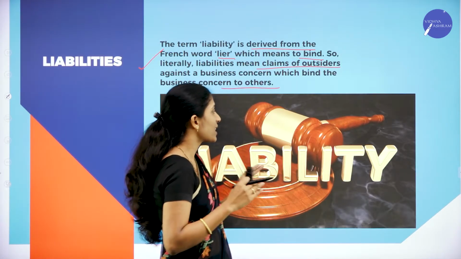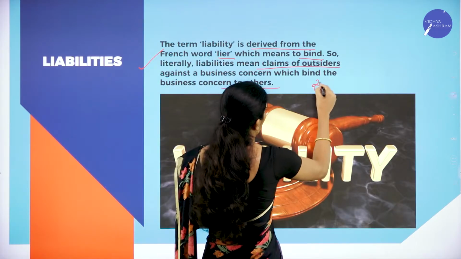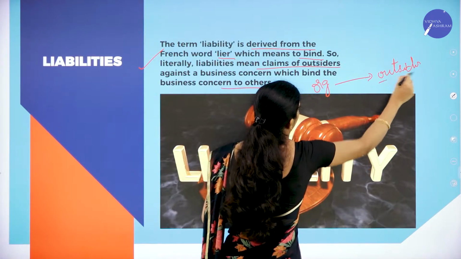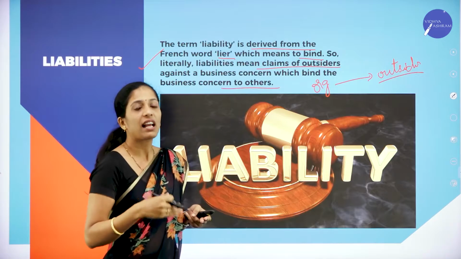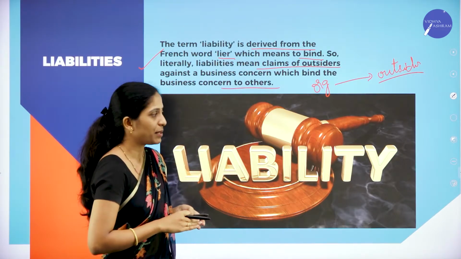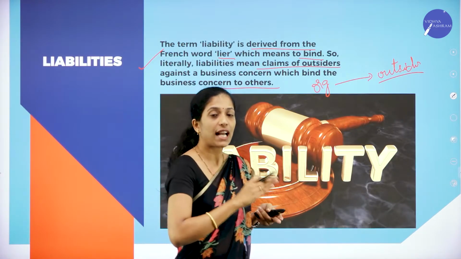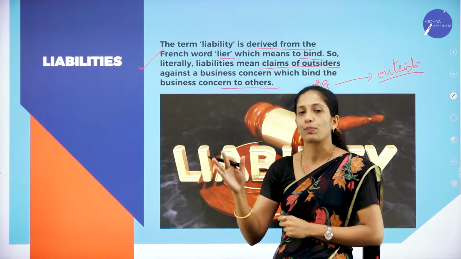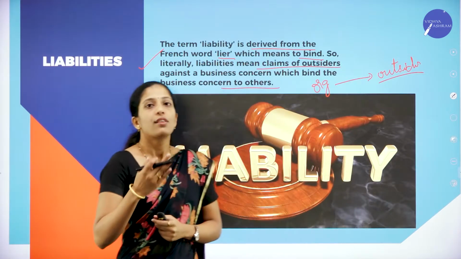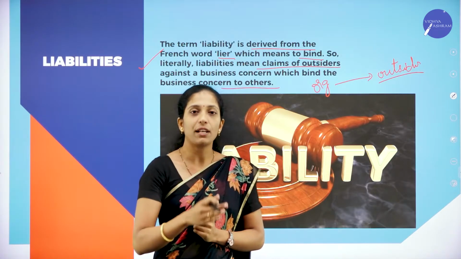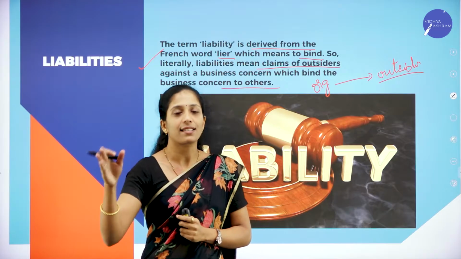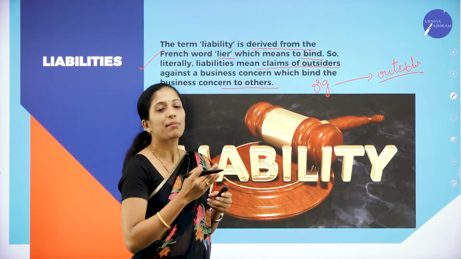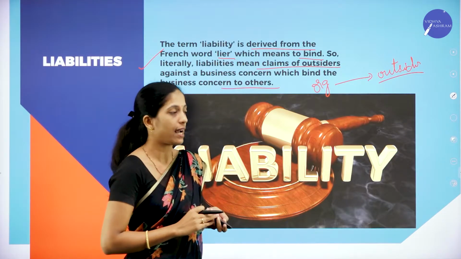Liability. In a sense here, if you see an organization, if the organization wants to pay some amount to the outsider, that amount is called what? Liability. So liability is nothing but claims of outsiders. Of course, in an organization, assets as well as liabilities are very common, and the total of assets should be equal to total of liabilities. In an organization there will be a number of assets as well as a number of liabilities. Hope you are clear with the liabilities. Liability is nothing but the claim that has to be given to the outsiders.